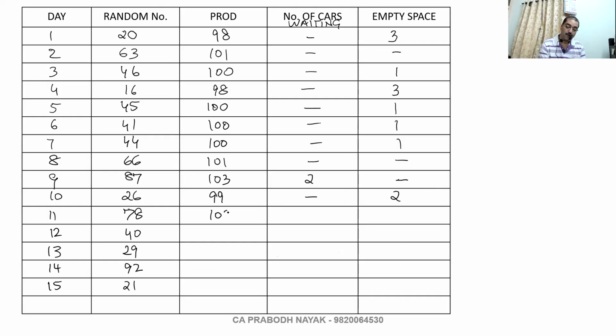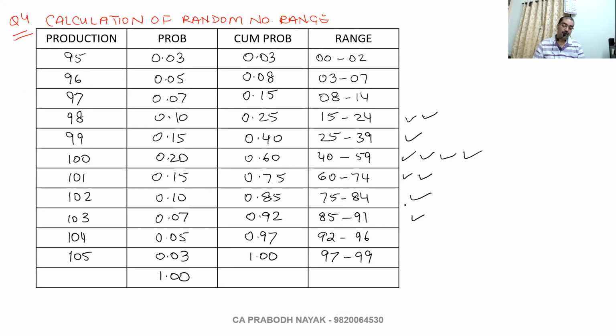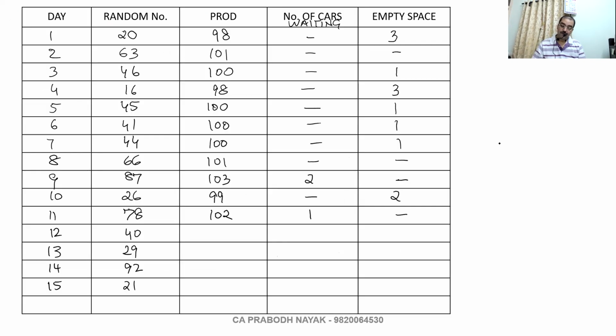But I can transfer only 101. So 1 will be waiting. No empty space. 40 here. 100 cars. No waiting. 1 empty space.